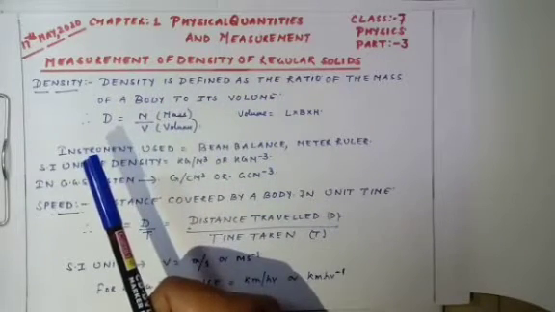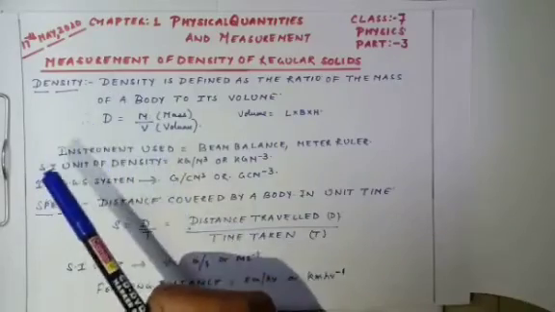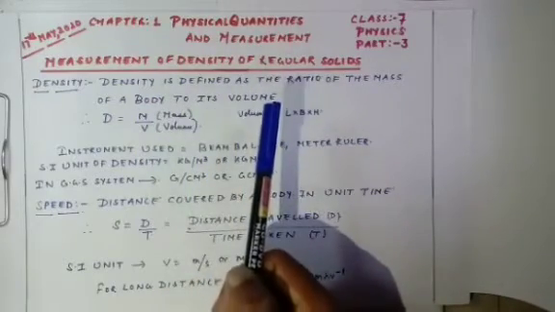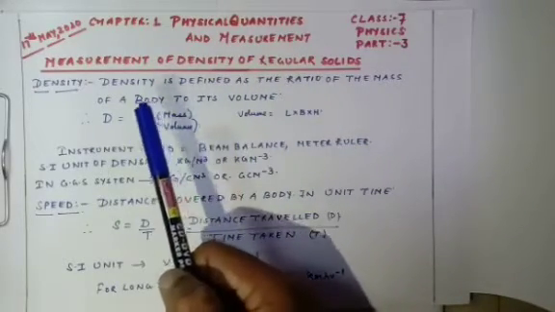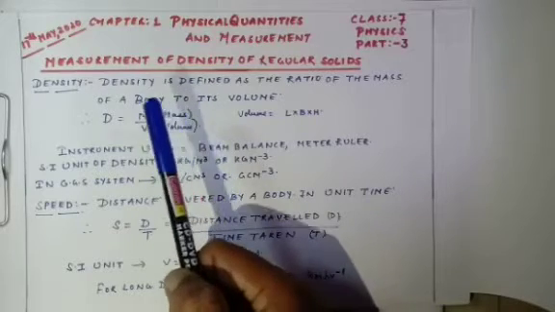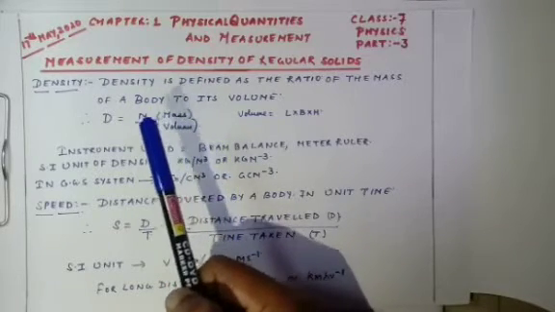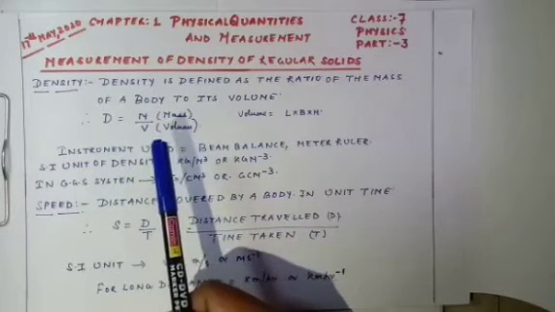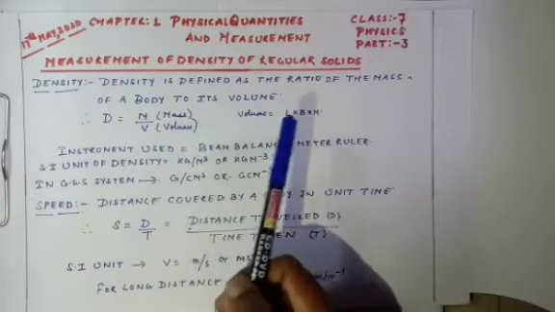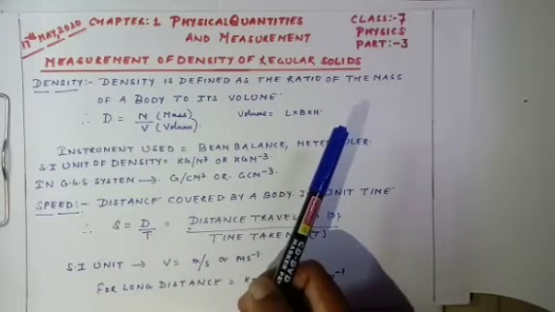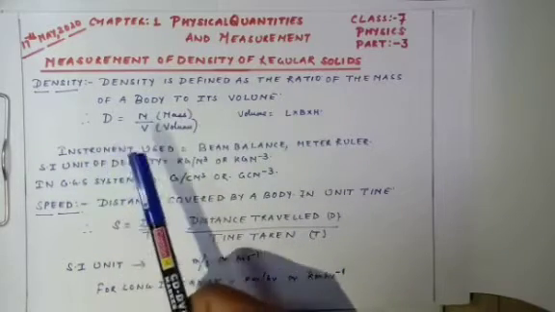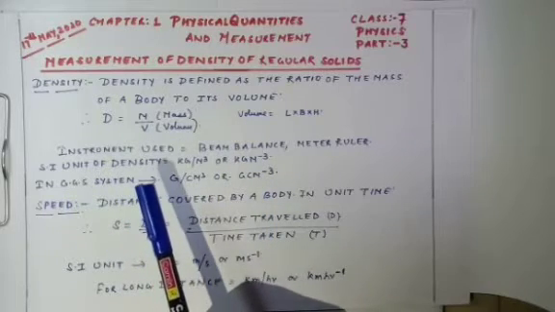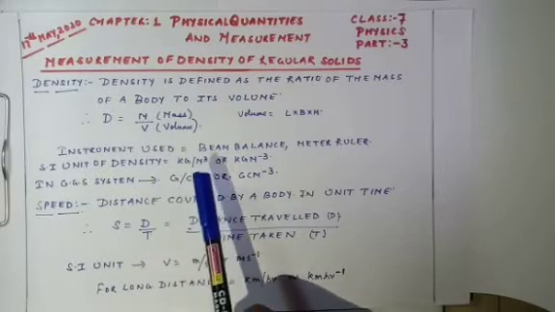Let us see the definition of density. Density is defined as the ratio of mass of a body to its volume. It is a ratio of mass and volume. Mass can be represented by m and volume is represented by v. The instrument that is used to find out the mass of a substance is a beam balance or meter ruler. The SI unit of density is kg per meter cube, and in the CGS system we calculate it by gram per centimeter cube.